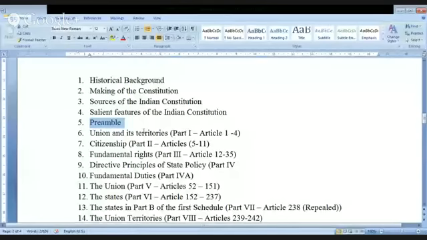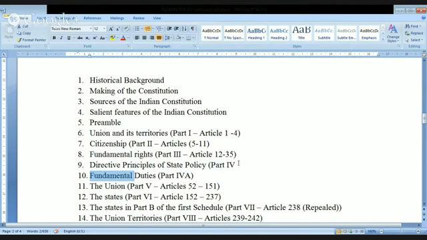Now again, let me open this. After the preamble is over, we'll be talking about the union and its territories. Here our Indian constitution is divided into some parts, and each part is again divided into some articles. Look at the highlighted portion, union and its territories, that is mentioned in part 1, articles 1 to 4. Immediately followed by citizenship, part 2, fundamental rights, directive principles, fundamental duties. Like this, there are various parts that are present.